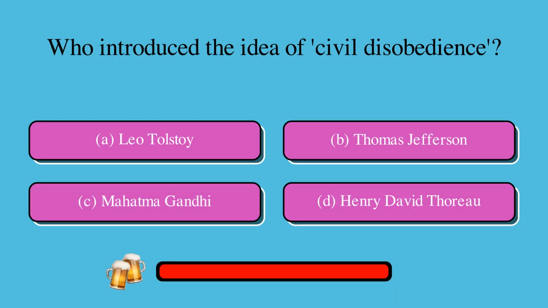Who introduced the idea of civil disobedience? Is it A. Leo Tolstoy, B. Thomas Jefferson, C. Mahatma Gandhi, or D. Henry David Thoreau? The correct answer is D. Henry David Thoreau.